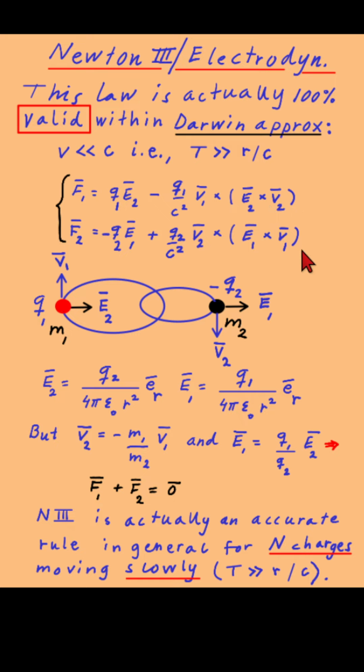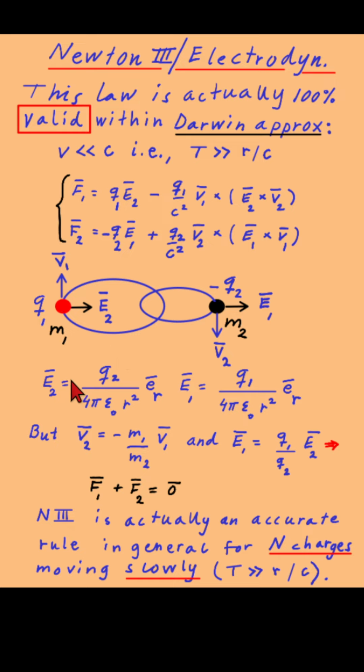So let's look at the more general situation, not the circular orbit. Let's look at the elliptic orbit. Different masses, M1 and M2, different charges, Q1 and Q2, but with a negative sign here, so at least you have a bound system. So we can look at what the electric field is here because of that charge, and what the electric field is here because of that charge.